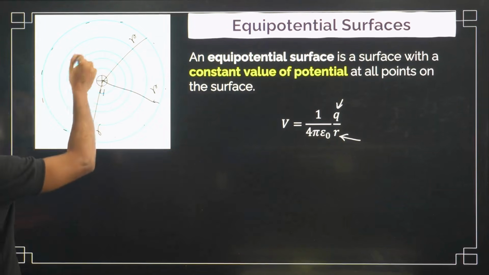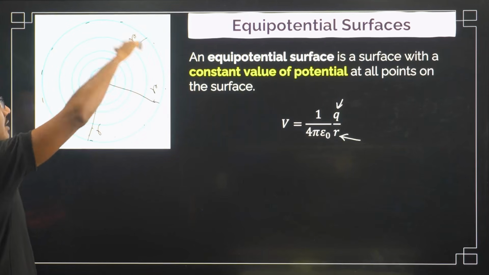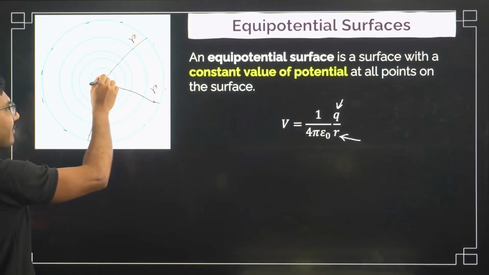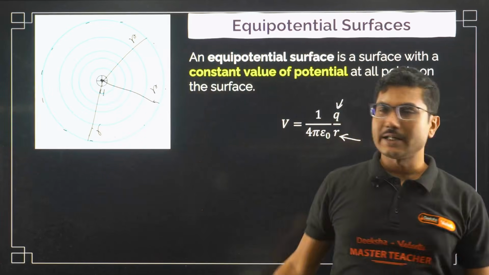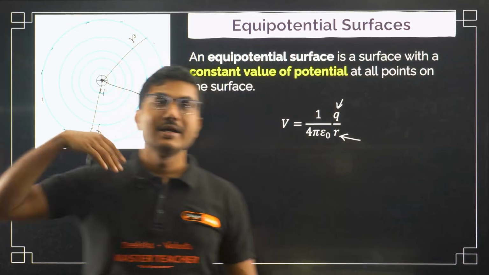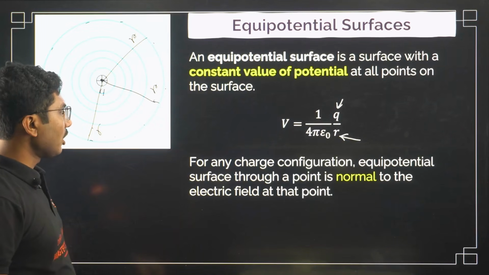Concentric spheres means you can construct an infinite number of spherical surfaces having this charge as their center. The center is the same, so these are called concentric spheres.